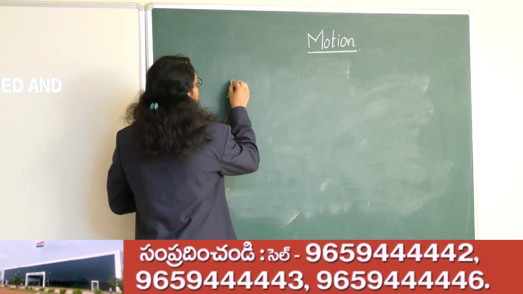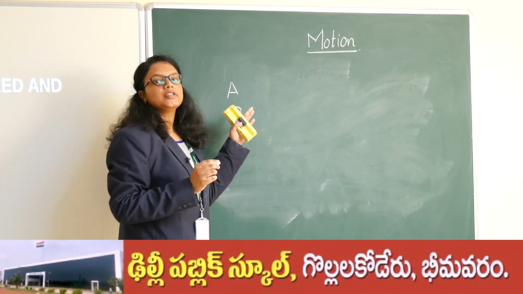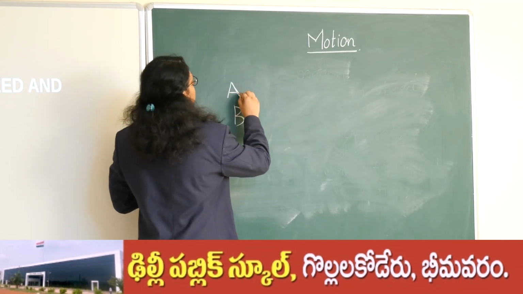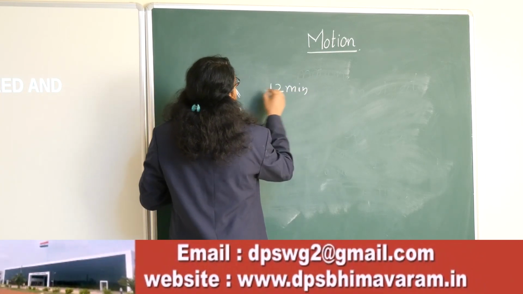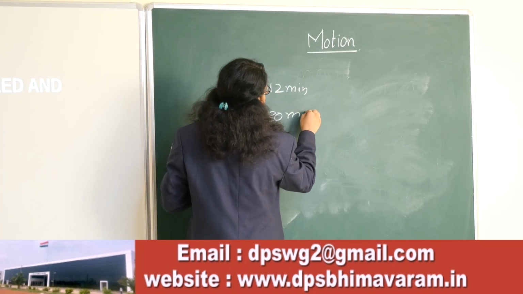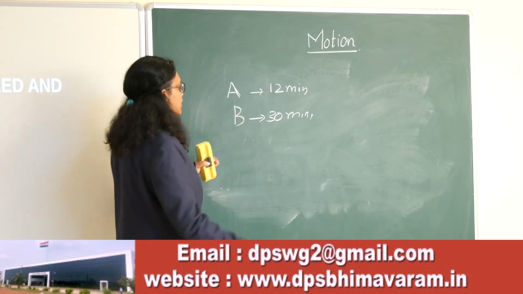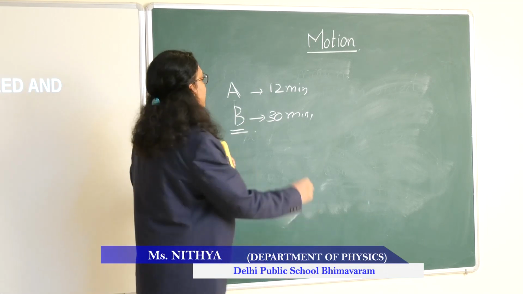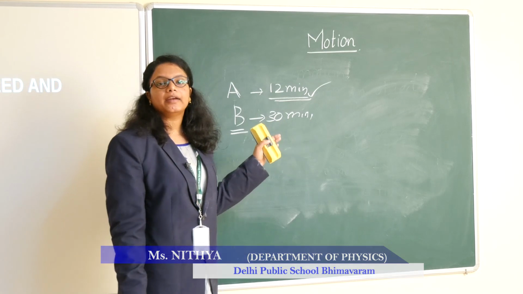Let me consider one is A and another is B. Both are going to the market, but A is going in 12 minutes and B is going in 30 minutes. So who is going faster? Is it B? No, the faster one is A. So A is going faster compared to B.